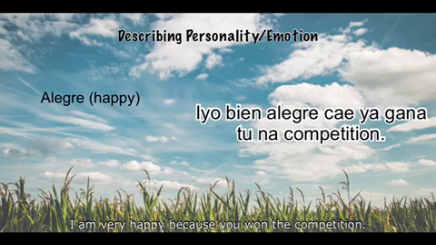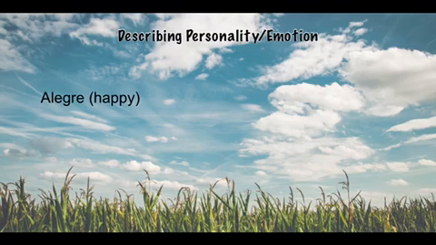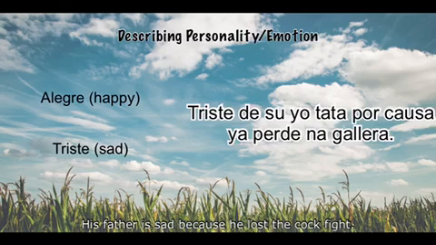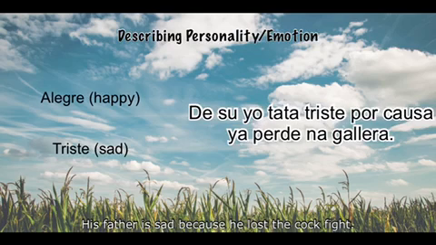In the second example, it appears after the adverb bien. Next is triste. Triste de suyo tata por causa perde na galyera. Here, triste appears before the possessive pronoun de suyo. We can also say triste after the noun tata, like de suyo tata triste por causa perde na galyera.